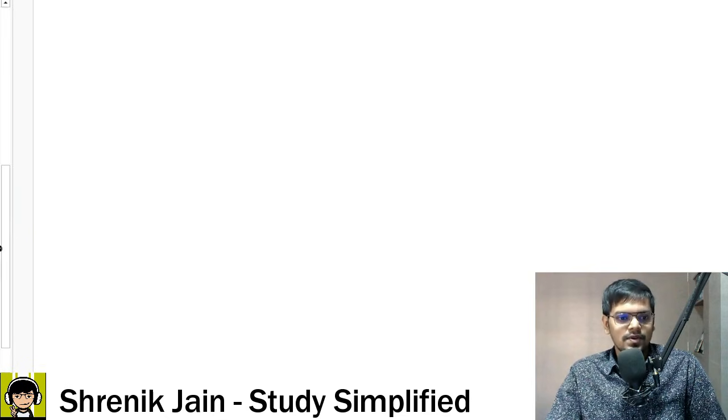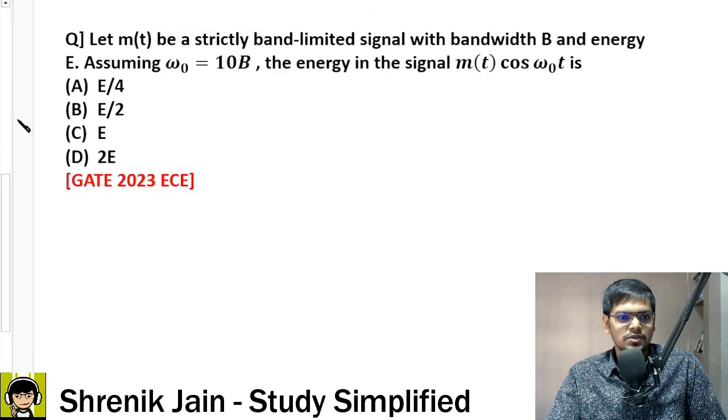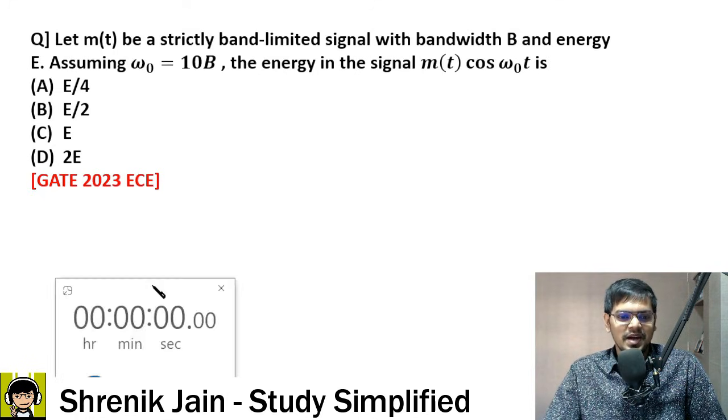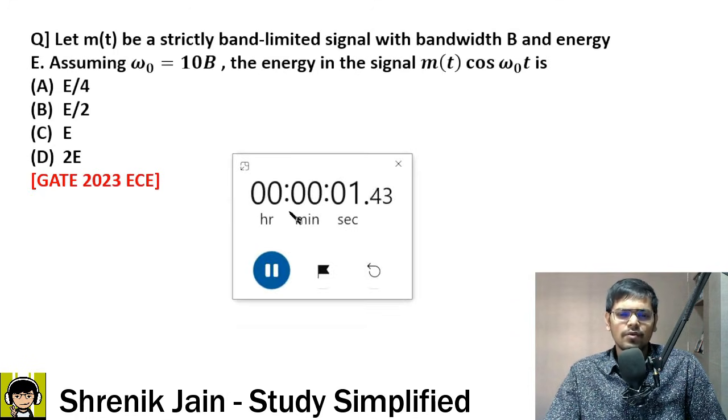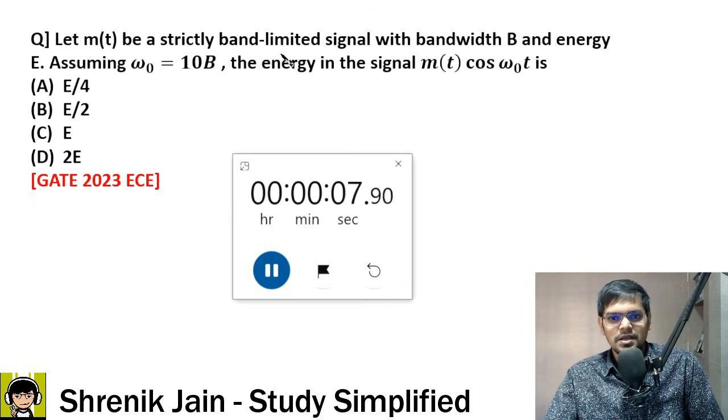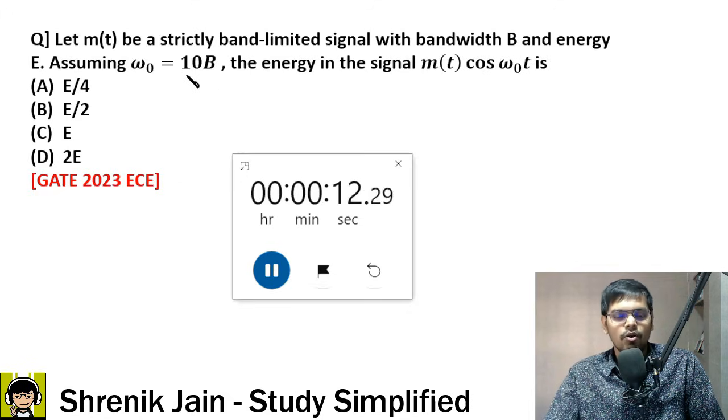And again I will tell you, if you know the tricks and techniques, you can solve this question pretty fast. If you do not know the tricks and techniques, I will show you how to solve this question in 2 minutes. Okay, I won't give you 2 minutes, I will give you exactly 1 minute. The question is, let m of t be a strictly band limited signal with bandwidth b and energy E, assuming omega naught is equal to 10b. The energy in the signal m of t into cos omega naught t is dash: a, b, c or d.